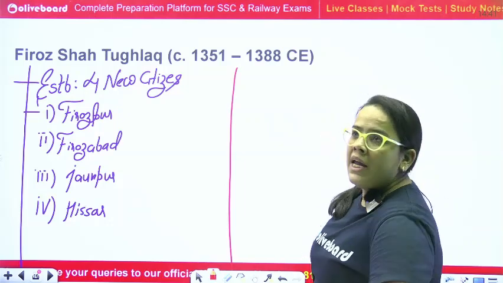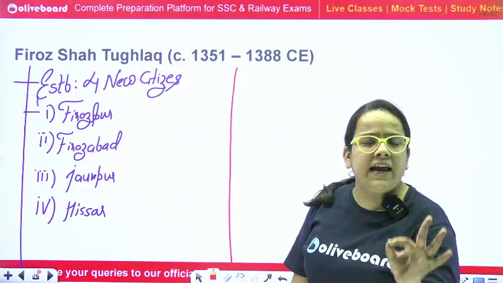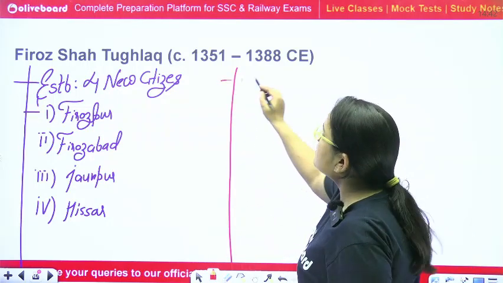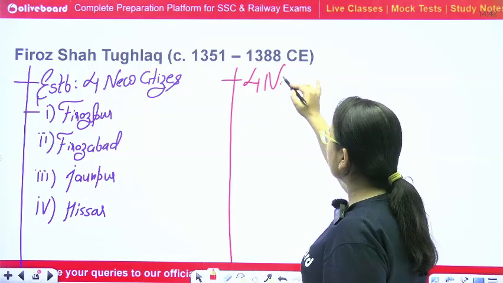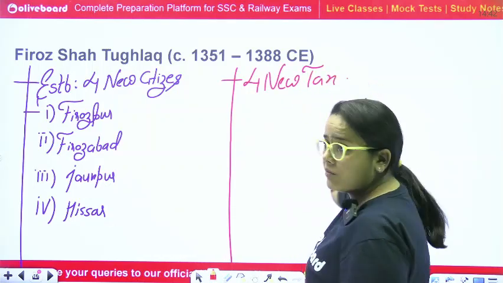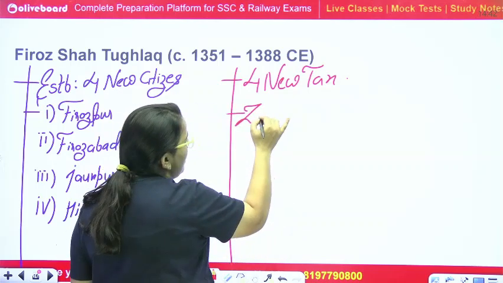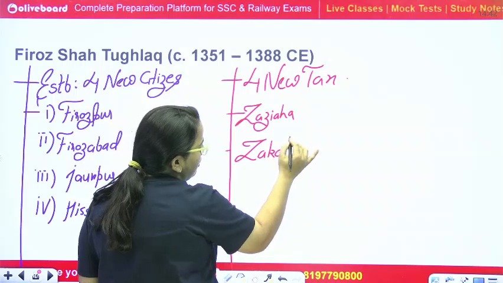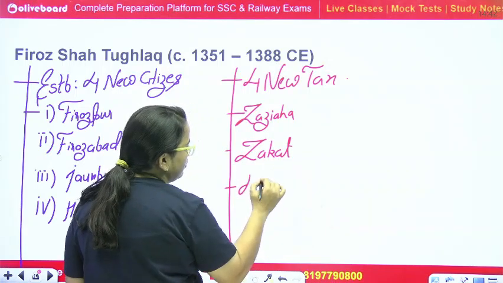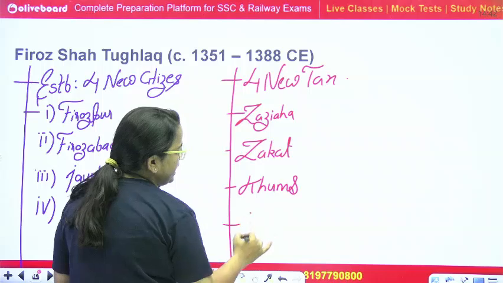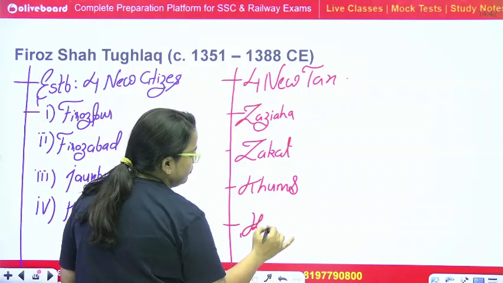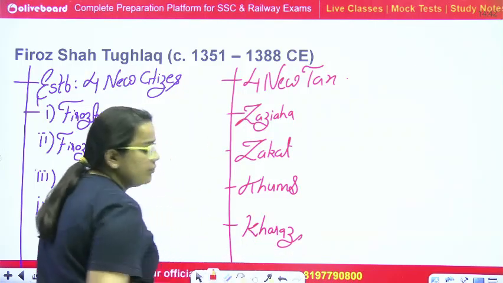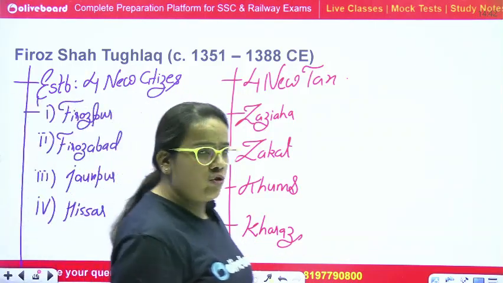First of all, he ended each and every tax which was launched by Muhammad bin Tughlaq, including the Doab tax. Okay, and he introduced 4 new taxes. The first is Jizya, Zakat, Khums, Kharaj. Okay, these 4 taxes were launched by Firoz Shah Tughlaq.